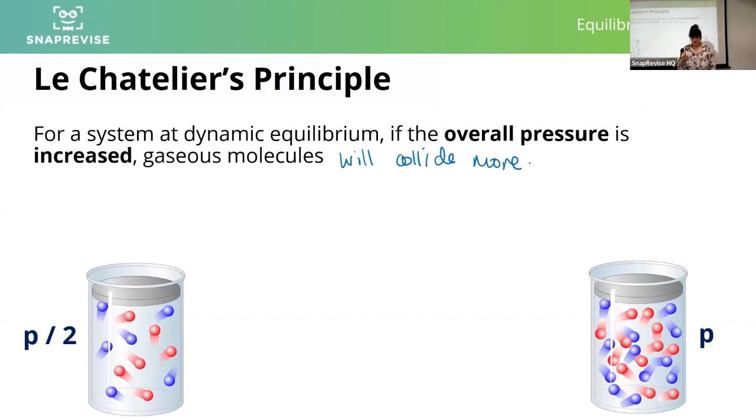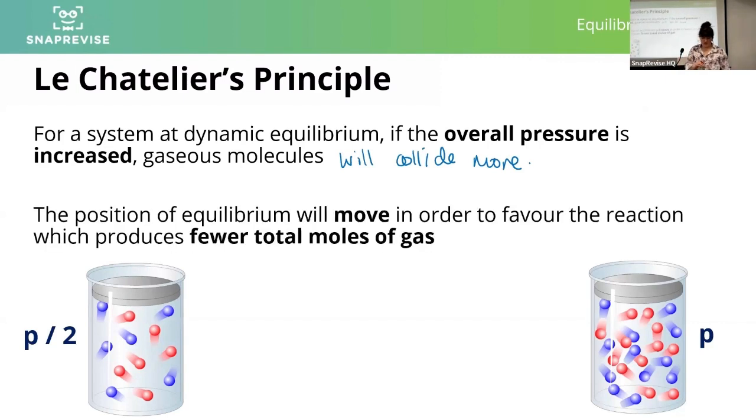An increase in pressure means we've got more collisions. That means the position of equilibrium will move to favour the reaction where our particles are going to collide less. We're going to favour the direction, so products or reactants, which produces the fewer total moles of gas. So let's give an example.